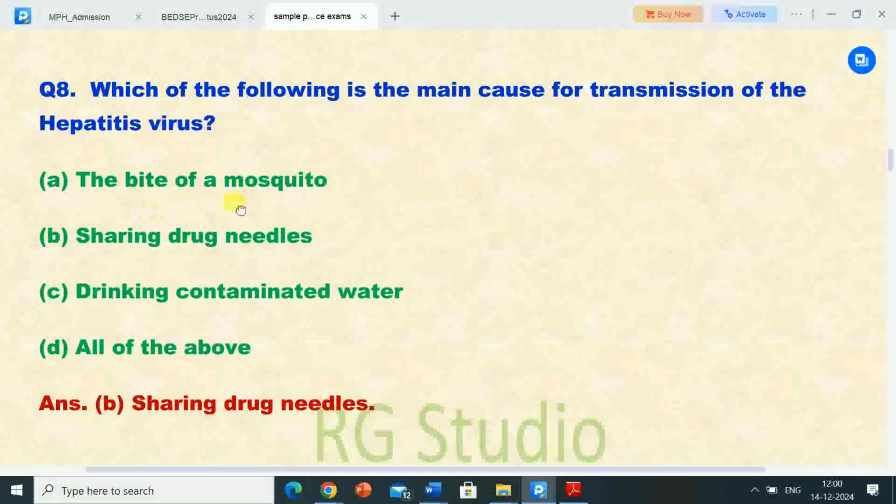Options are A. The bite of a mosquito. Option B. Sharing drug needles. Option C. Drinking contaminated water. Option D. All of the above. Correct answer is option B.